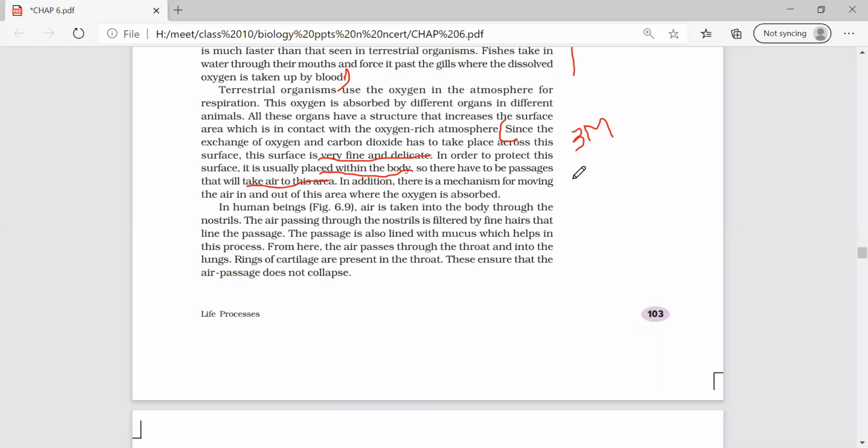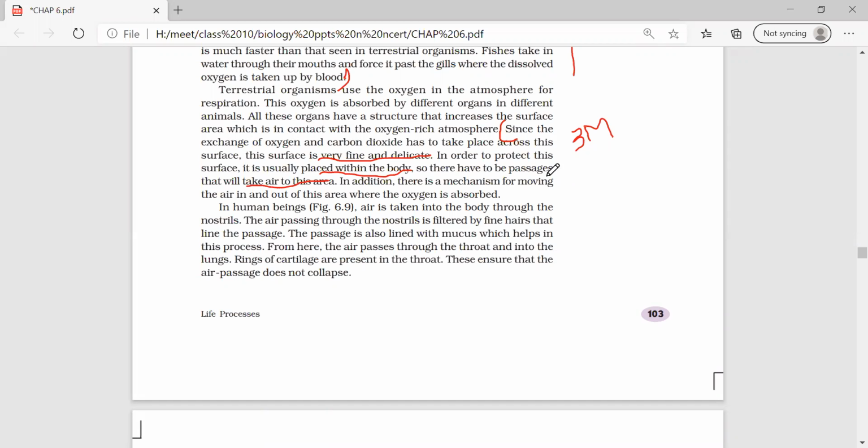Okay, so what are the salient features where the exchange of gases takes place? If they ask indirectly what should be the salient features of the lungs where the exchange of gases takes place, you should also write the same thing. You should write they should be very fine and delicate, they should be present inside the body, they should be passages and everything.